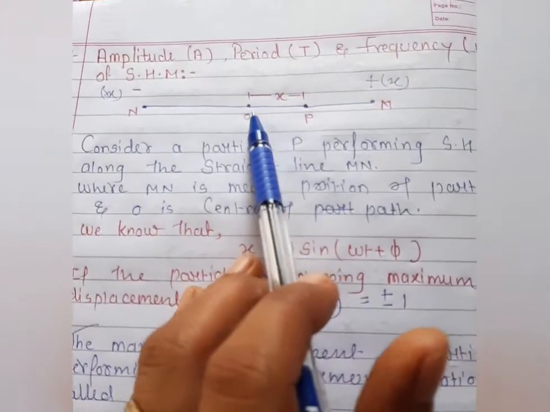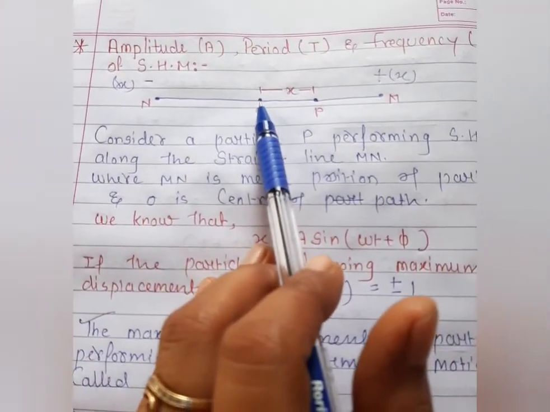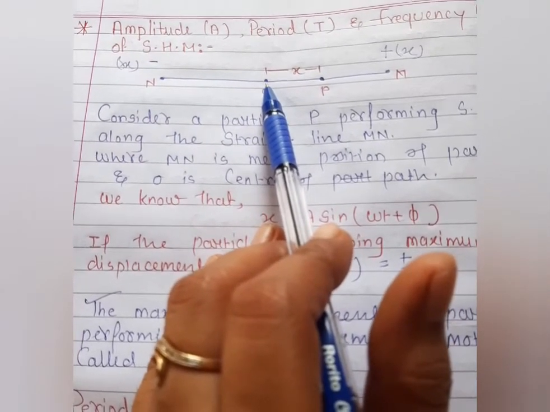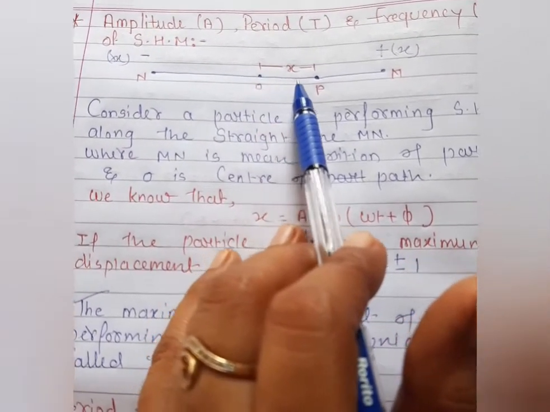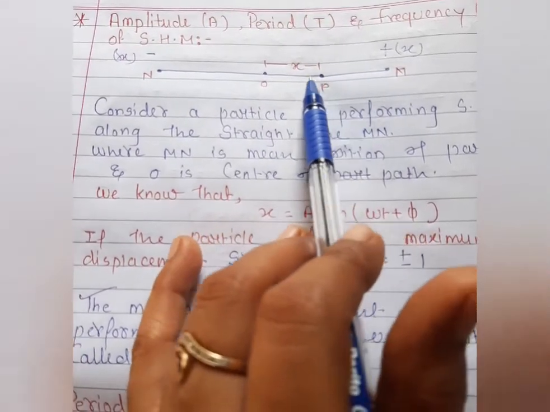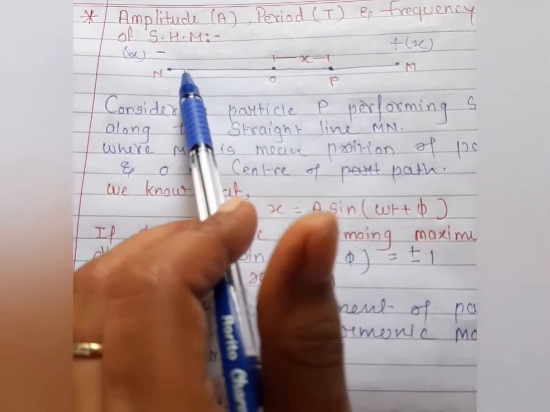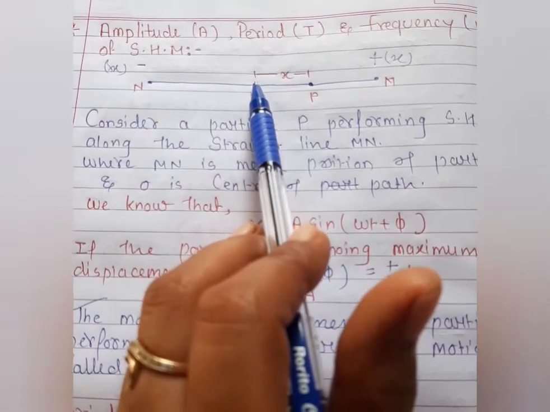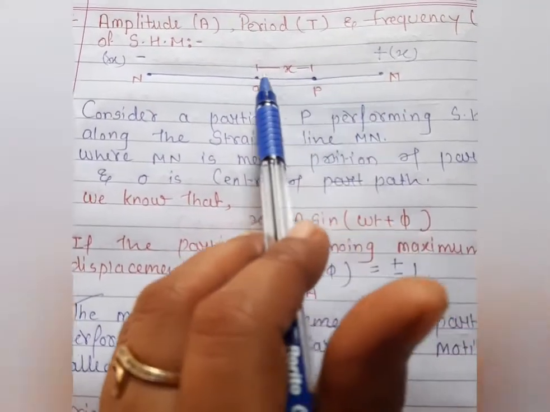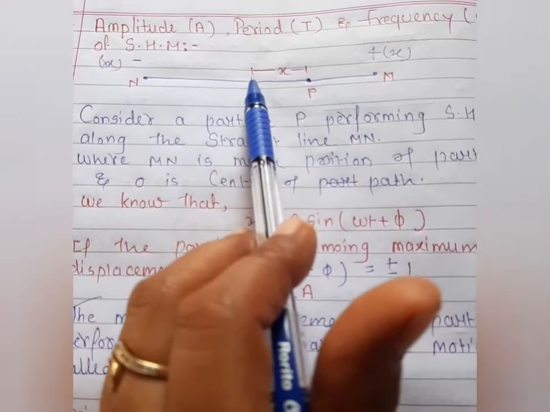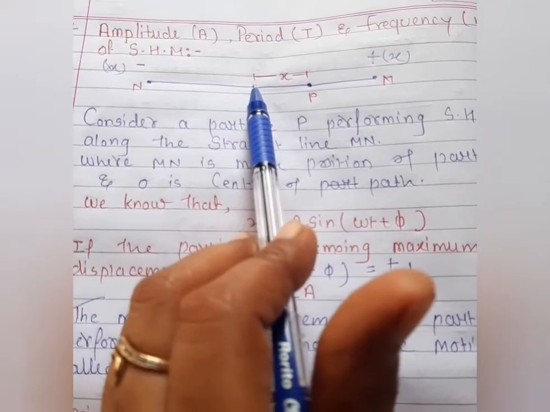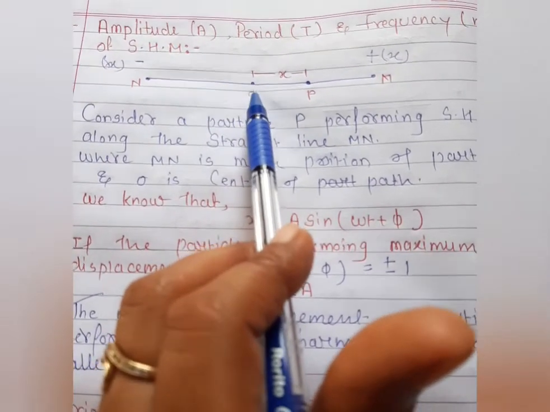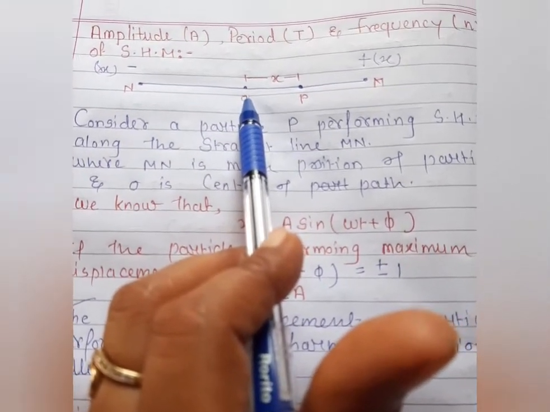Complete oscillation means, suppose the particle is here in the rest condition, when we apply a force on it and release the particle, then what happens? The particle reaches the extreme condition, again it moves towards the mean position, again it goes to the extreme condition, again it moves to the mean position. From here to here, and again to the center O, this time we are talking about one time period of this oscillation. Clear?